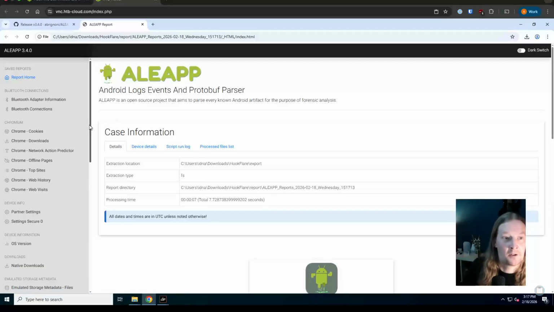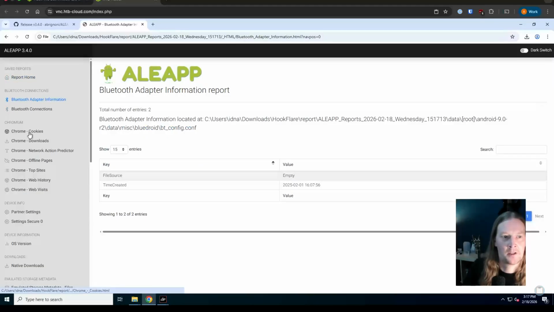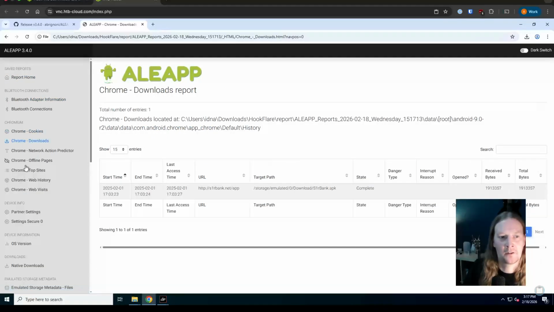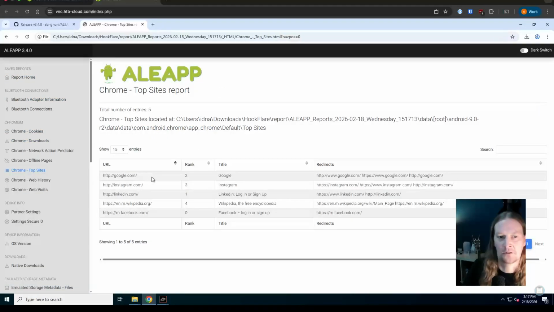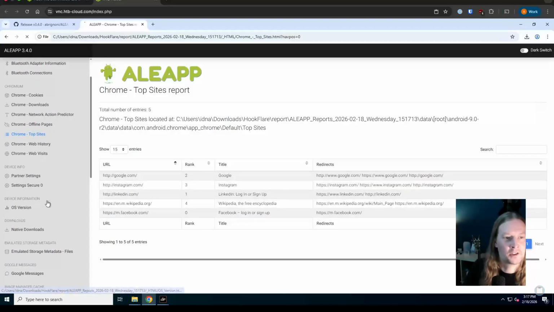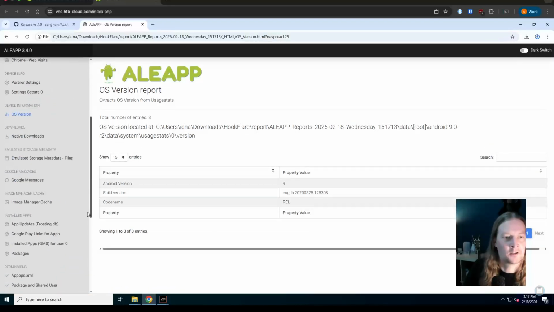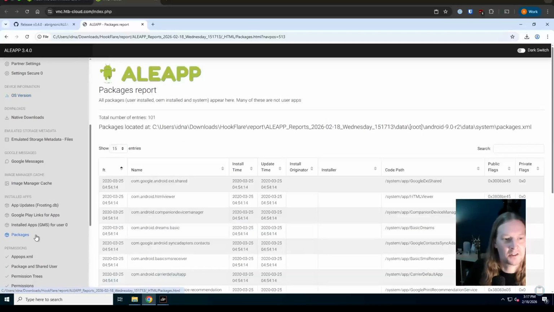And here is our HTML report. So it gives us lots of information. We've got things like Bluetooth at the top here, Chrome information, stuff that's been downloaded, top sites. So we can see it's been to Google, Instagram, LinkedIn, OS version, interesting things about the packages that are installed.